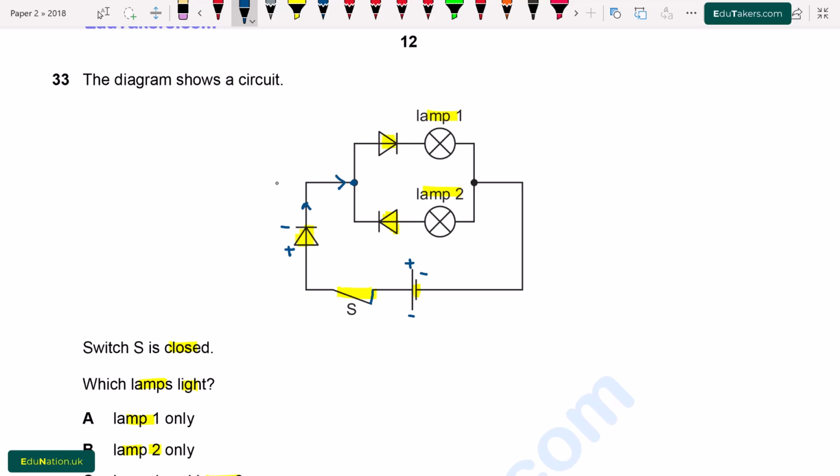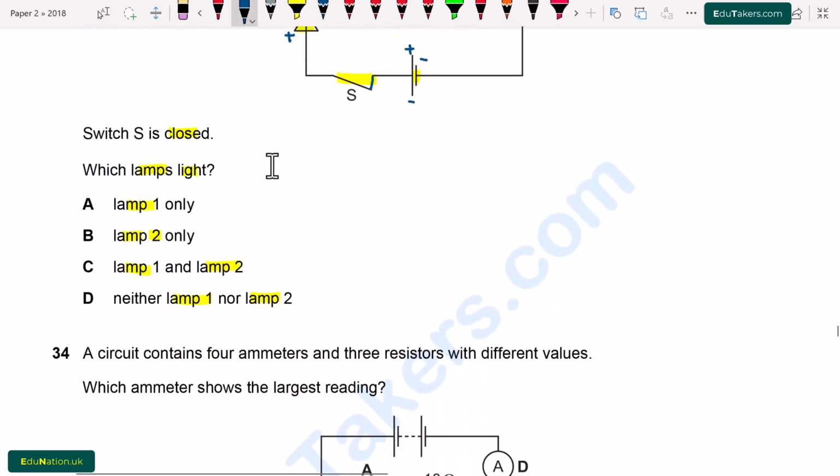Now we see here this is positive and negative. So there will be passage of the current and lamp 1 lights up. Across the second path, this is negative and this is positive. In this case, the diode is reverse biased, so the current cannot pass through this diode, and lamp 2 is switched off. Lamp 2 does not light up, so only lamp 1 lights up. Option A is correct.